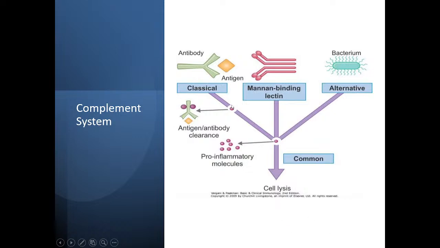So we have the classical pathway, which is activated by the antigen-antibody complex. Then we have the mannose-binding lectin pathway, activated by binding of this lectin to the mannose group present on certain bacterial walls. And then we have the alternative pathway, which is directly activated by certain viruses or other pathogens.